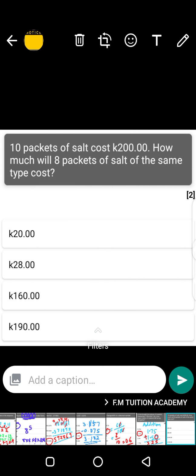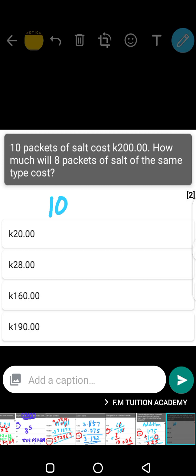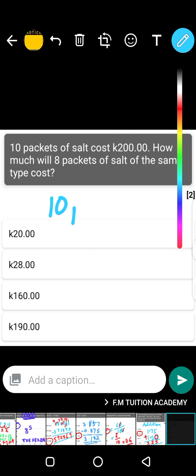10 pieces of salt cost that. How much will 8 pieces cost? Okay, so 10 cost that. What about 8? So we say 10 pockets. 10 pockets cost what? 200 kwacha.